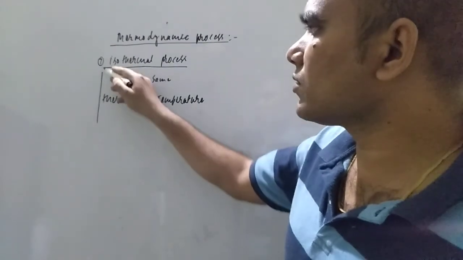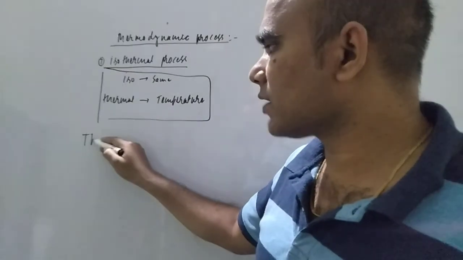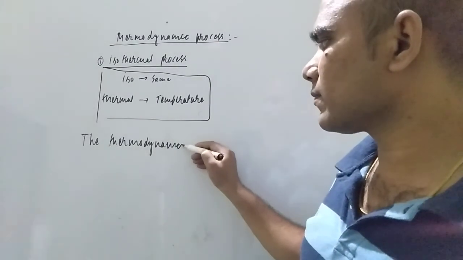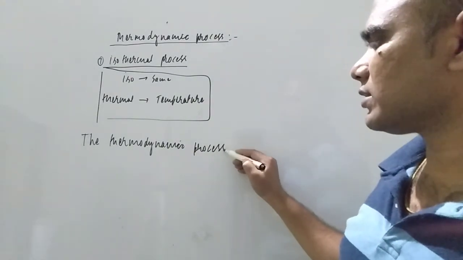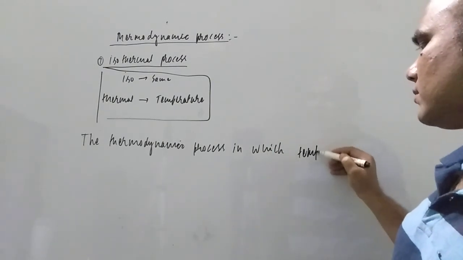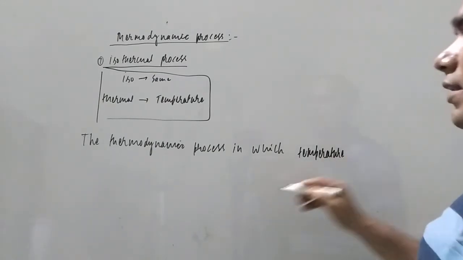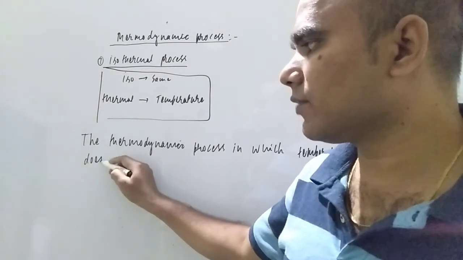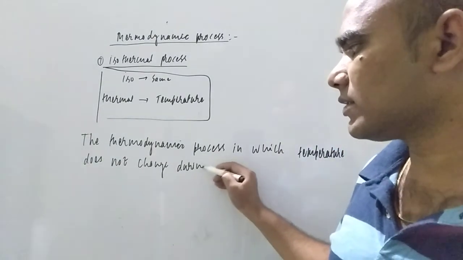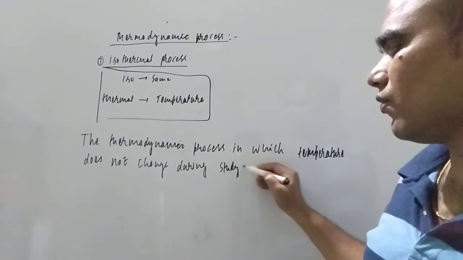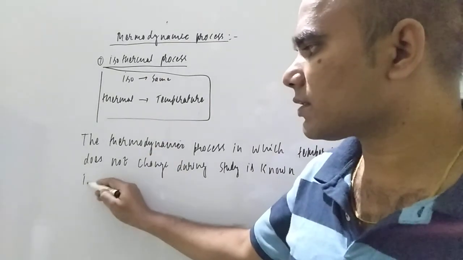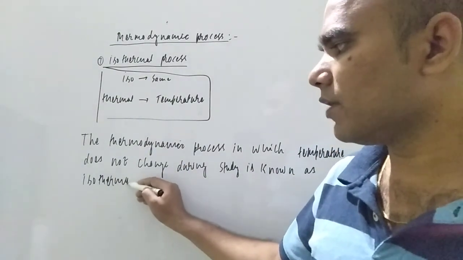So how can you define the isothermal process? The thermodynamic process in which temperature remains constant, does not change during the study, is known as an isothermal process.